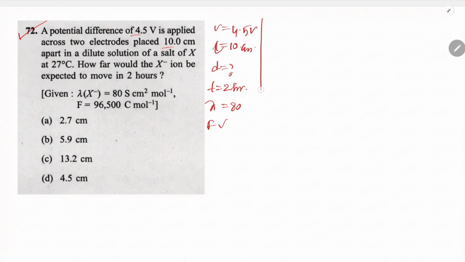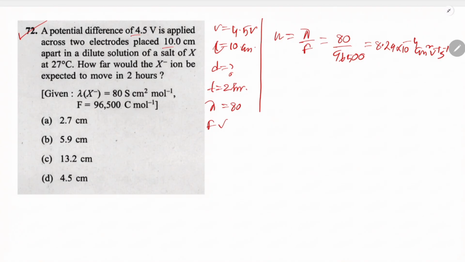So ionic mobility formula, ionic mobility is equals to lambda by Faraday. This is 80 by 96500 and the value will be 10 to the power minus 4 cm square volt inverse second to the power minus 1.